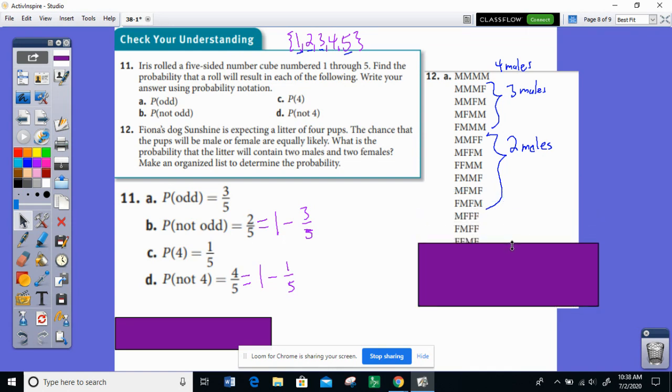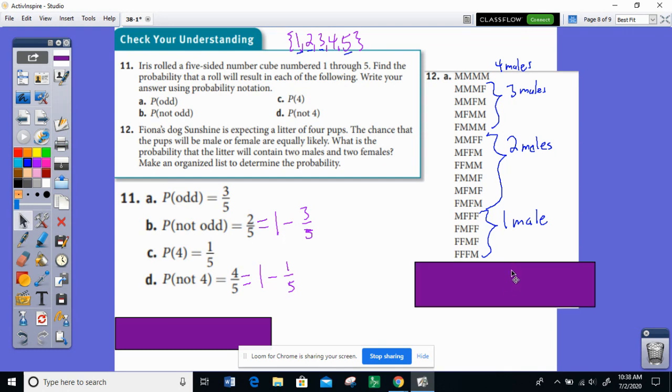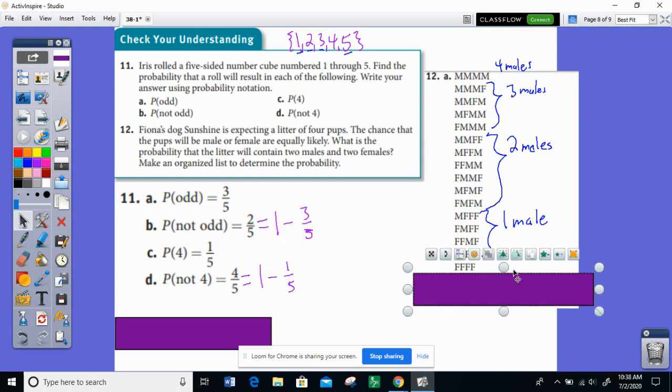And then underneath that, there's all the ways that we can have exactly 1 male. And the only possibility that we haven't covered is having no males, having all females.